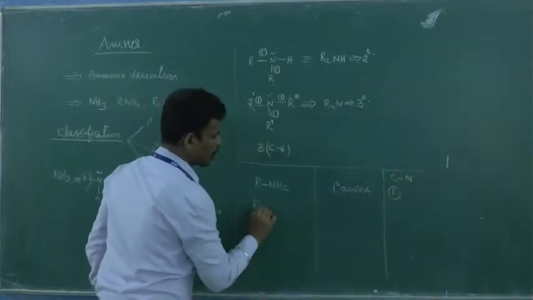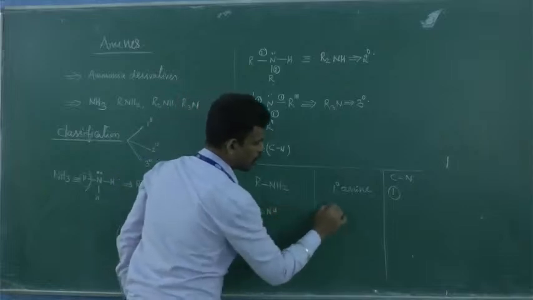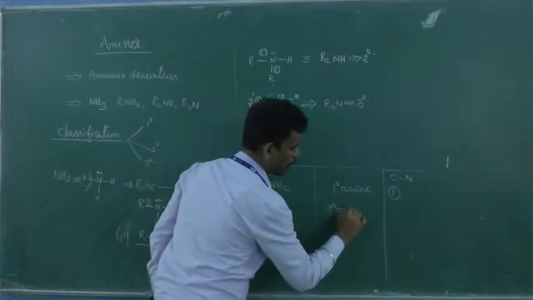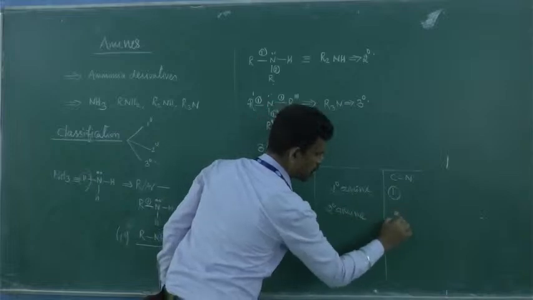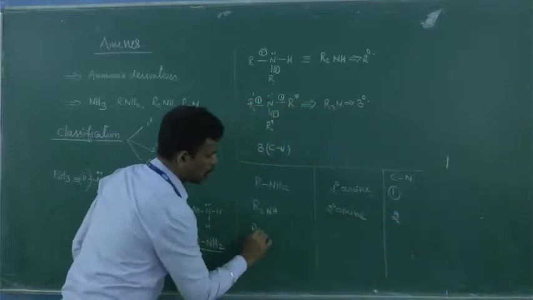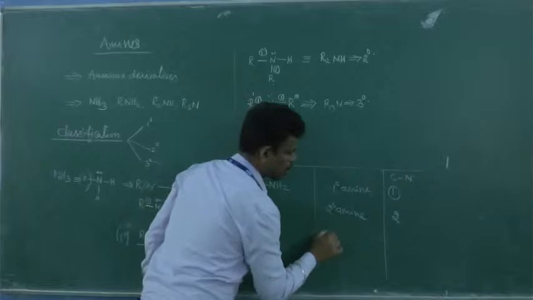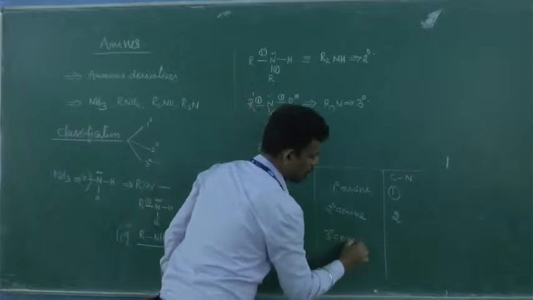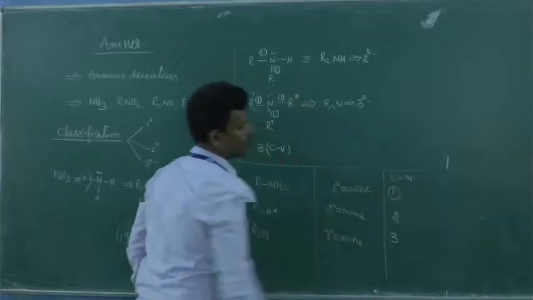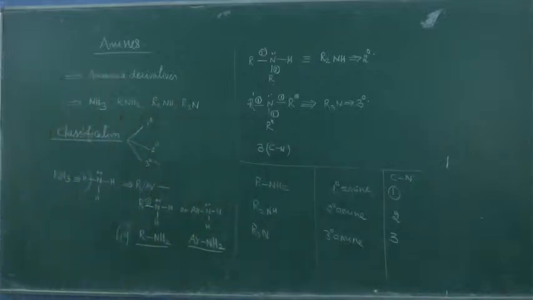If we have an R2NH framework, this is called a secondary amine. In this, the number of carbon-nitrogen bonds is going to be 2. R3N is going to be a tertiary amine, with 3 carbon-nitrogen bonds. So this is a simplistic classification of amines. Is it clear? Please note this.